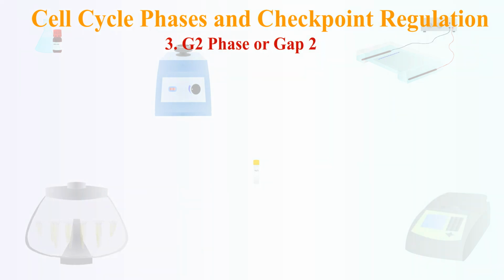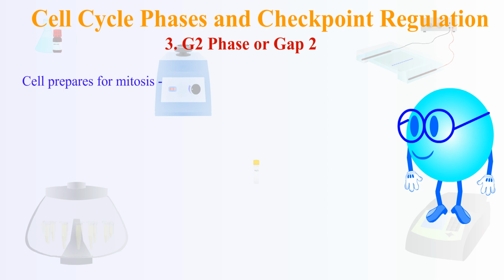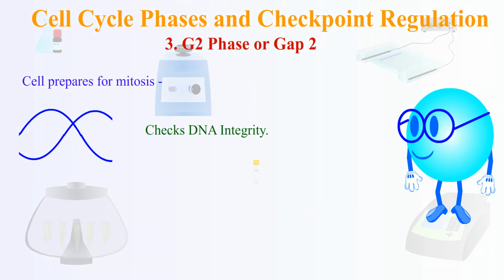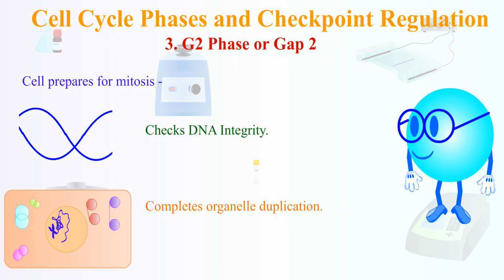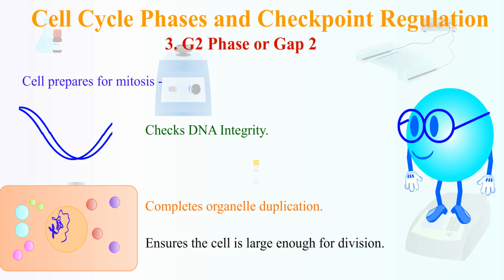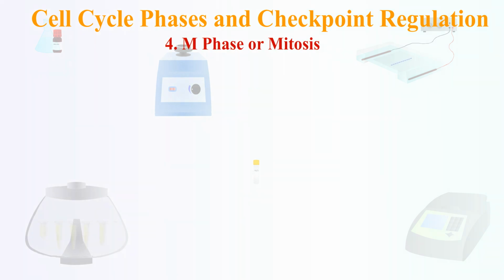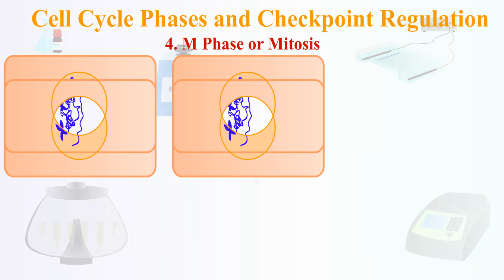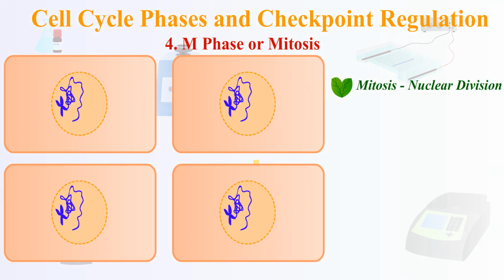3. G2 phase, or GAP2. In this phase, the cell prepares for mitosis, checks DNA integrity, completes organelle duplication, and ensures the cell is large enough for division. Next is the infamous M phase, or mitosis. The cell undergoes mitosis, or nuclear division, and cytokinesis, or cytoplasm division, to produce two identical daughter cells.